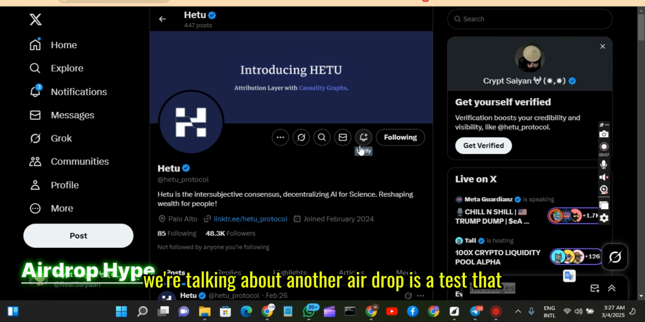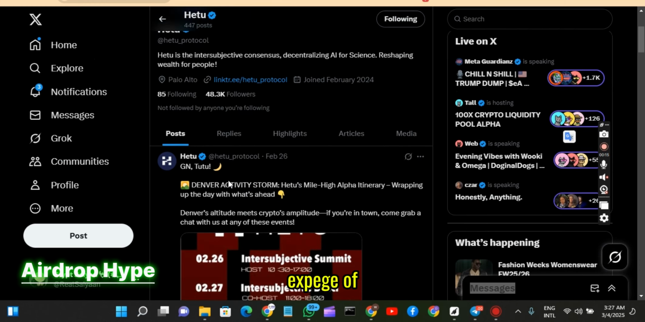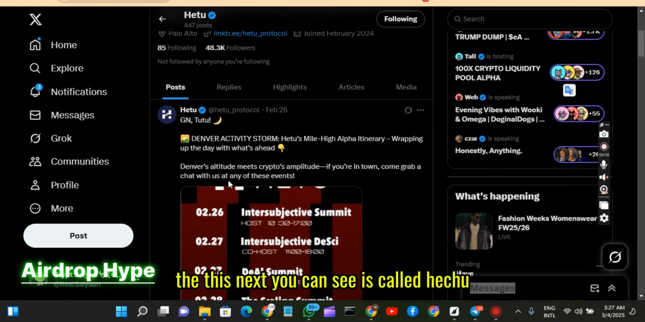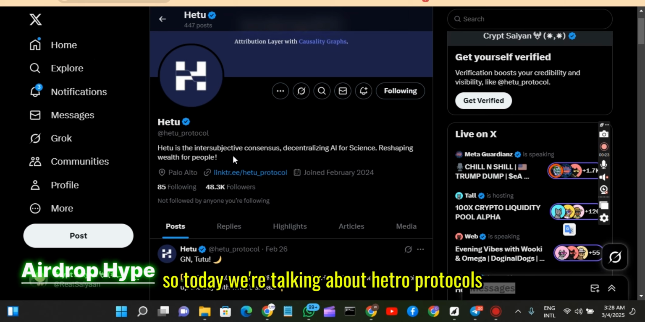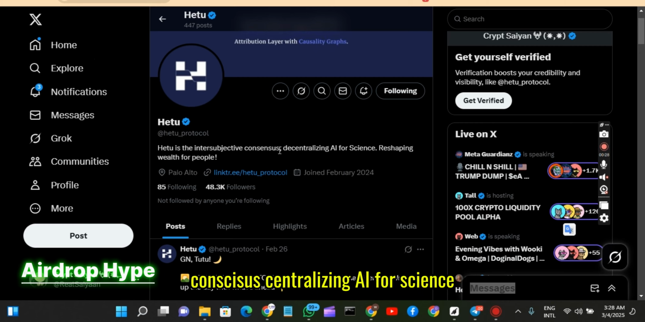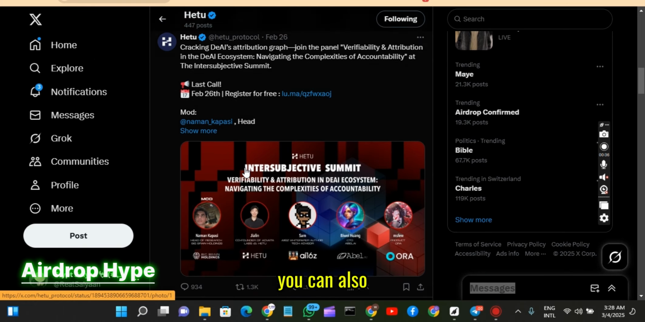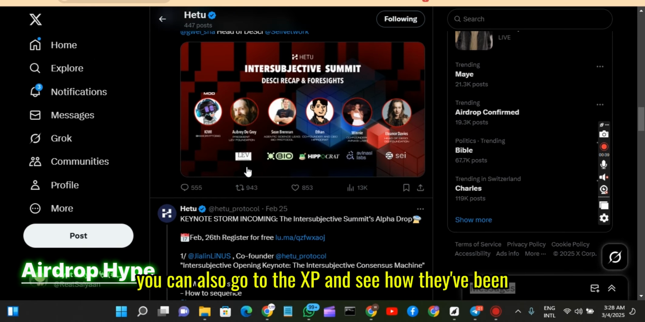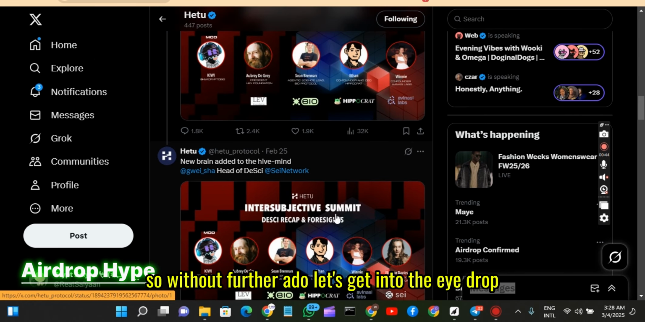So today we'll be talking about another airdrop, a testnet. You can see we're already on the X page of the testnet. It's called Hetu. Hetu Protocol is an intersubjective consensus decentralizing AI for science, reshaping wealth for people. You can also go through their X page and see how they've been. So without further ado, let's get into the airdrop.